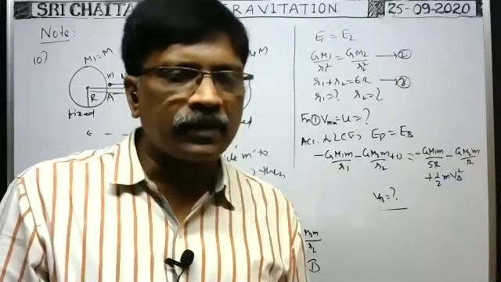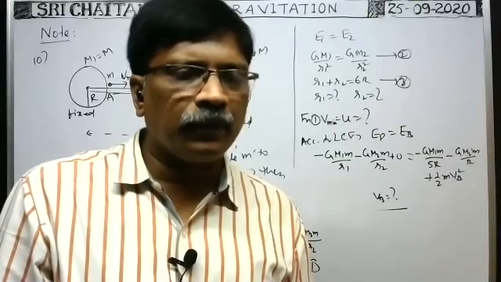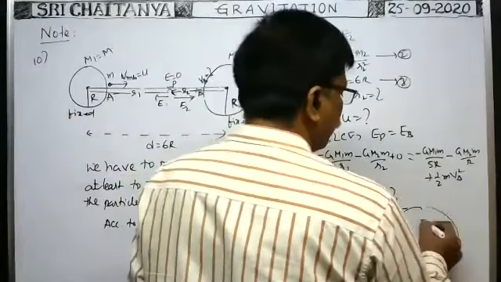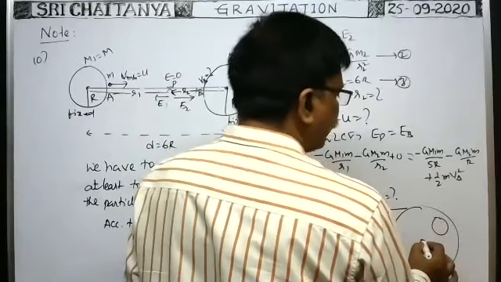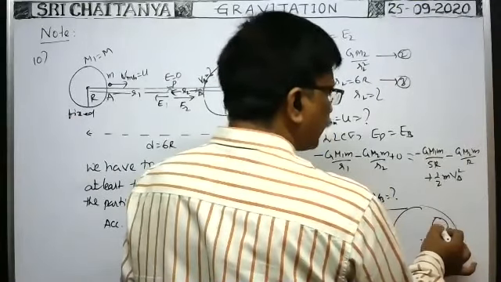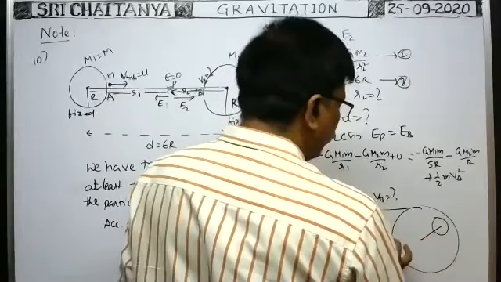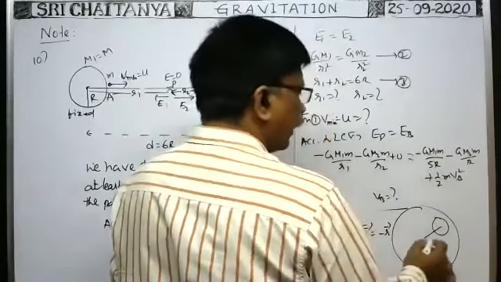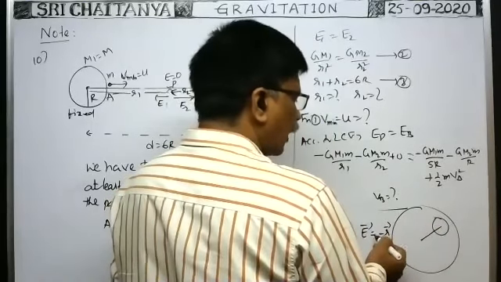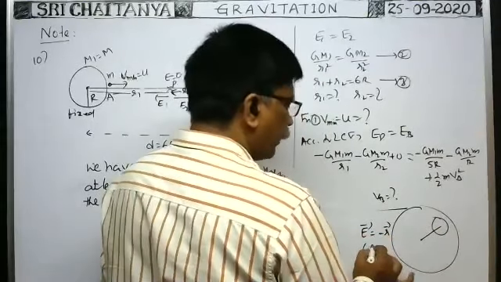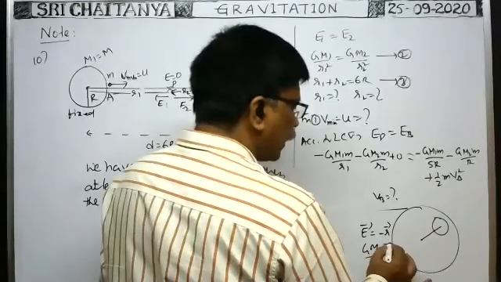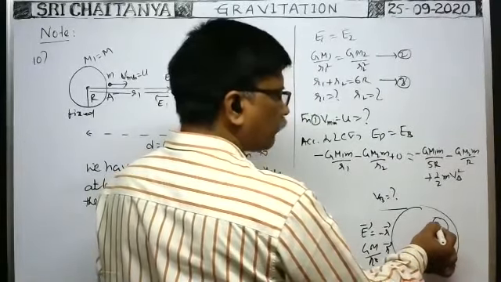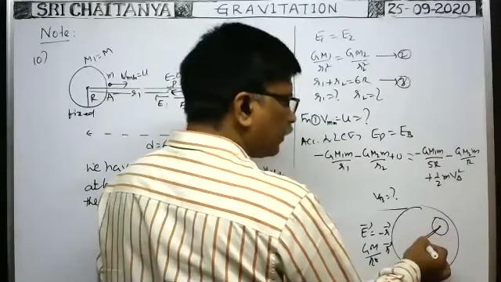How is E constant? Here, in the case of a cavity, whenever the cavity is made, the intensity of gravitational field at any point inside the cavity, we got E is equal to something into minus r bar. At any point P, the intensity of gravitational field is equal to some G M by r cube into minus r bar. Minus r bar is not the position vector of the point; that is the position vector of the center of the cavity only.